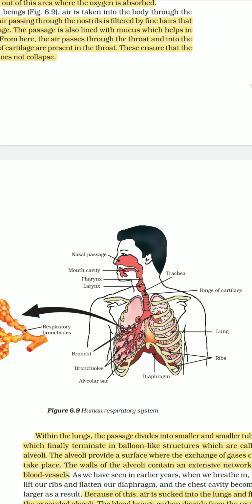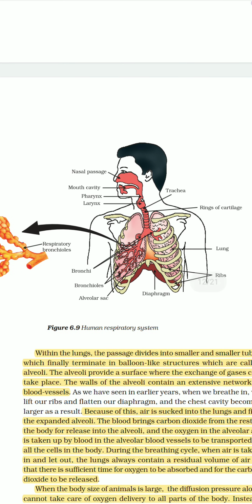It is a sticky substance which traps all the dust particles and sticks them to its wall, so that only clean air goes into our respiratory tract. Other than that, the richly supplied blood vessels allow only warm and moist air to reach inside the tract. Warm and moist air does not damage any tissue.